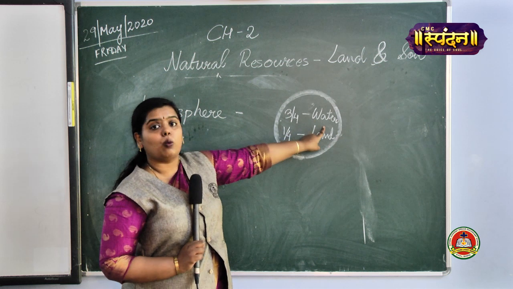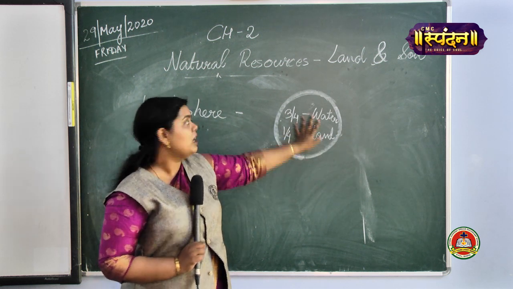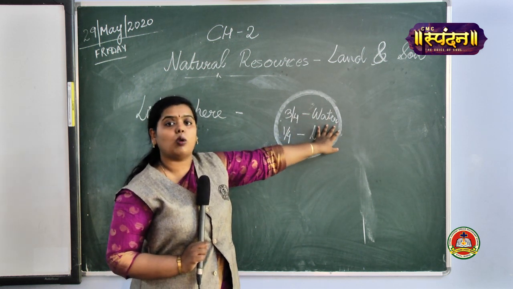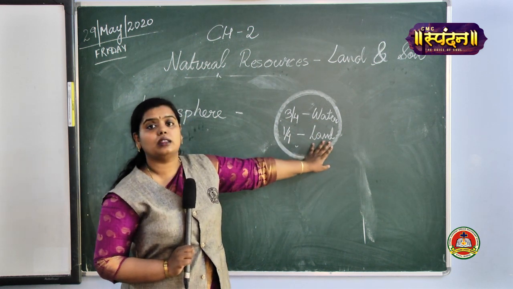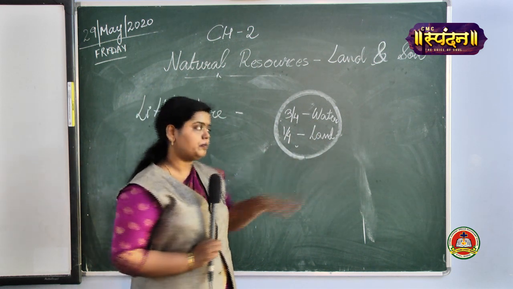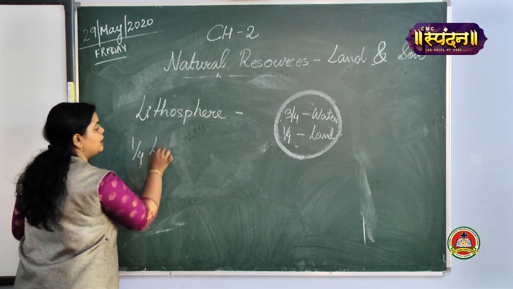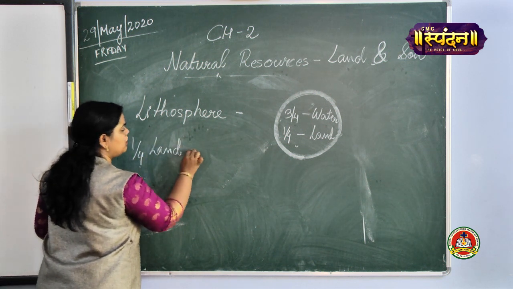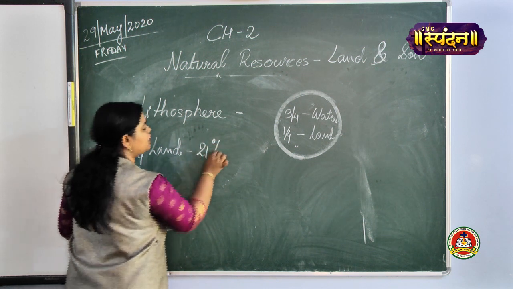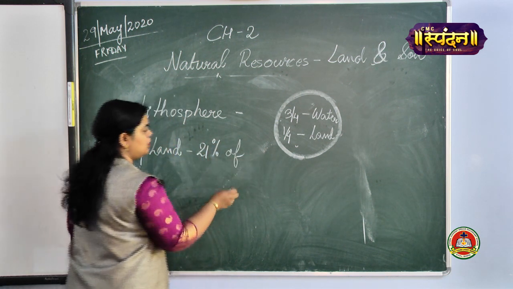Earth is covered with water and land. Yes? 3/4 portion of the Earth is water and 1/4 portion of the Earth is land. It's clear? Okay.